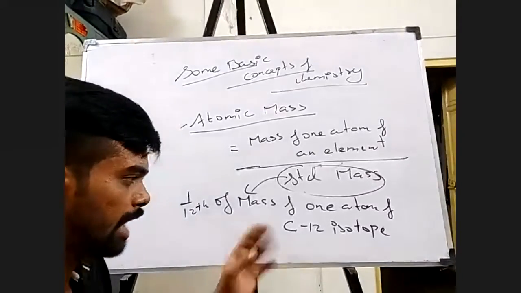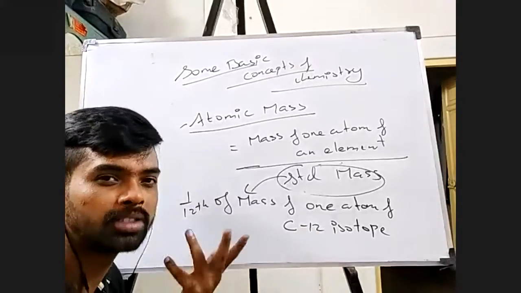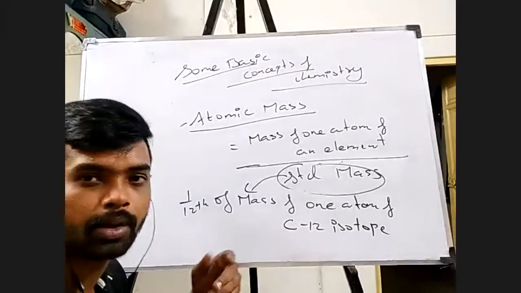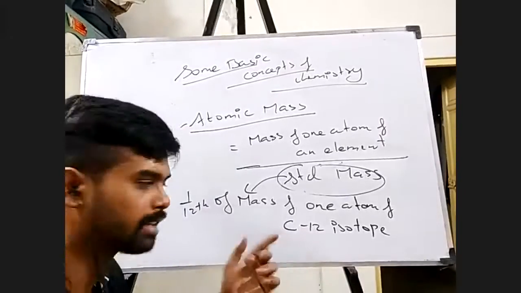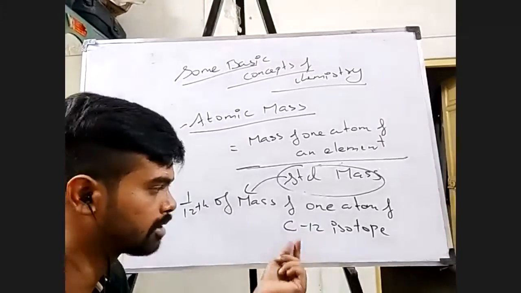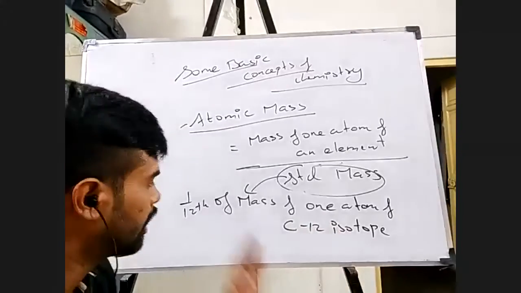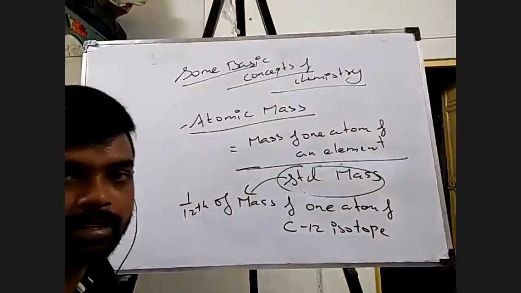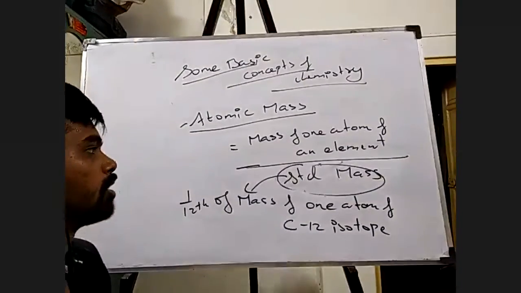You can understand, I'm going to take carbon, and I obviously know that carbon has 2 or 3 isotopes with mass numbers of 12, 13, and 14, I guess, right? But in this case, I'm going to take carbon 12 isotope. Carbon is having the mass number of 12. That isotope I'm going to take, and 1/12 of that mass is what I'm going to take.